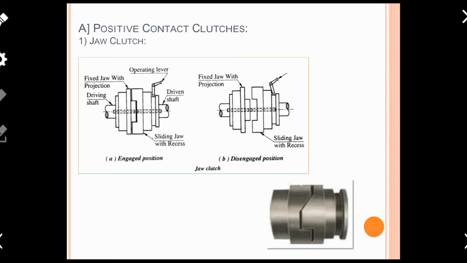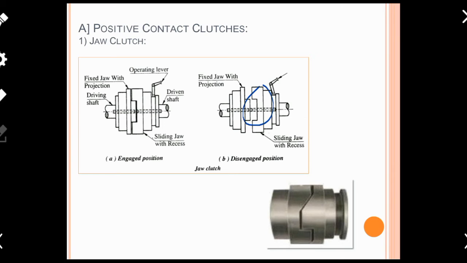One more thing to discuss is that if you look at figure B, the disengaged position, in the jaw on the left hand side, which is mounted on the driving shaft, there is a projection. Similarly, on the right hand side, the driven jaw mounted on the driven shaft has a slot or recess.